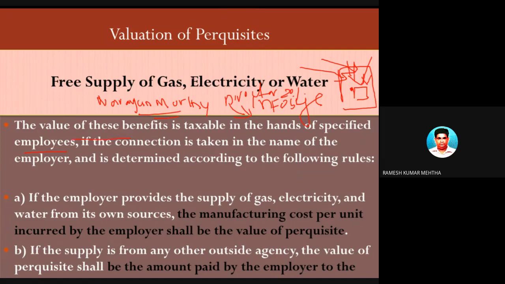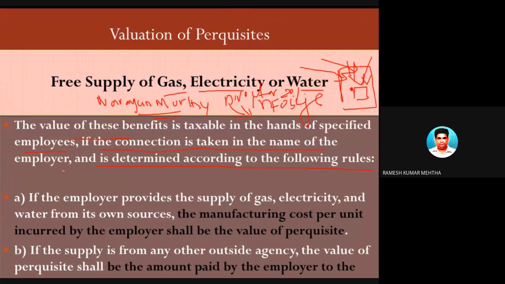Now the rule says that if all this gas connection, electricity bill and water bill are in the name of Infosys India Limited, and Narayan Murthy is taking advantage of gas, electricity and water, and the payments are made by the employer to these agencies, and the benefit is taken by Mr. Narayan Murthy and family, then as he is a specified employee, the value of the perquisite has to be found out, and it is going to be taxed.